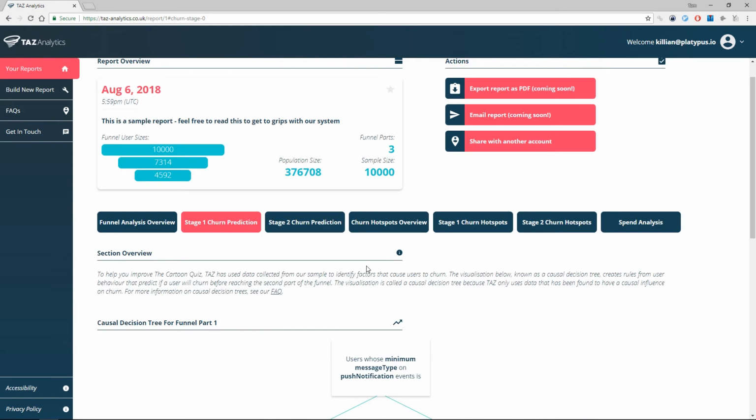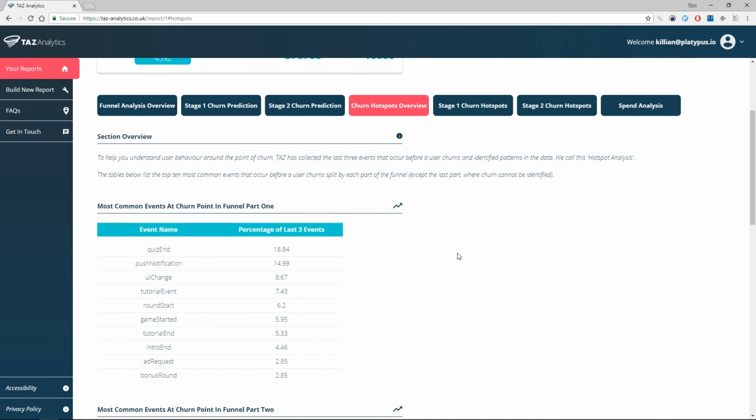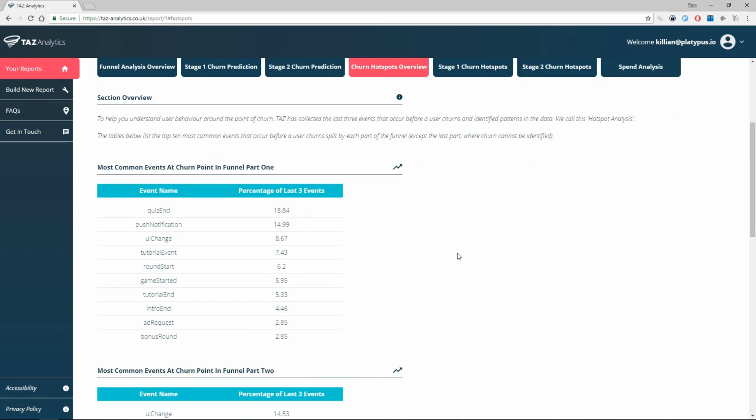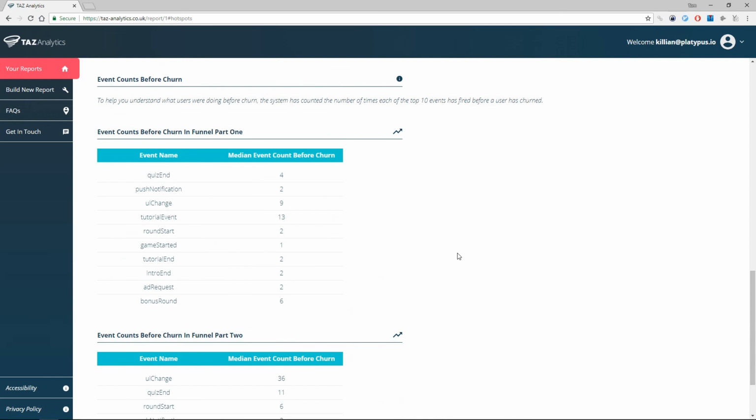Hotspot Analysis is designed to help you understand what happened around the point of churn. TAZ starts simply enough by listing the most common events that fire just before a user churns, and summarises the average number of times these events fire for churned users. In this case, we see that the quiz end event is the most common event around churn in funnel part 1, and that churning users on average have played 4 quizzes before leaving.